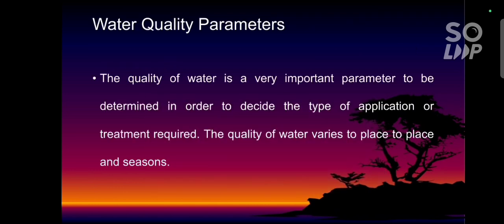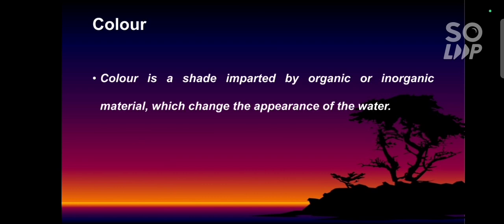Next one is water quality parameters. Water quality parameters are the most important to determine in order to decide the type of application or treatment required. The quality of water varies from place to place and season to season. There are some water quality parameters. First one is color. Color is the shade imparted by organic or inorganic material that changes the appearance of the water.